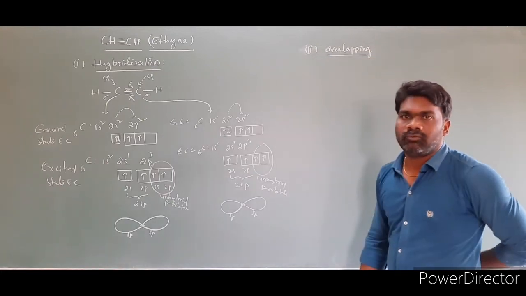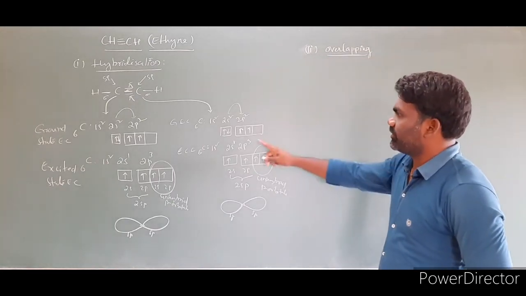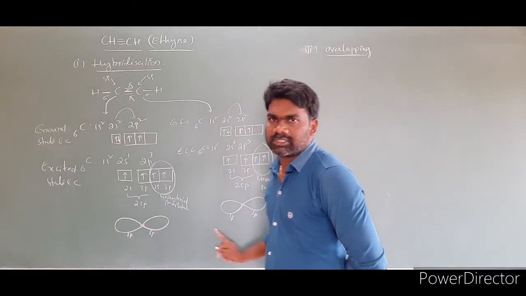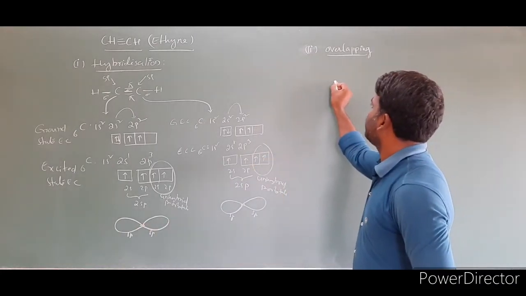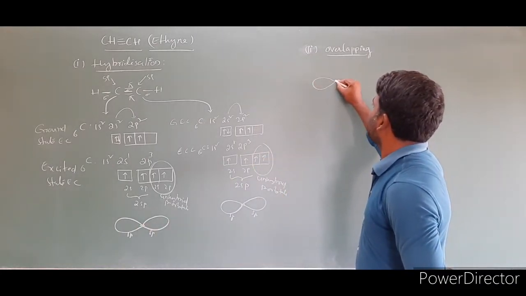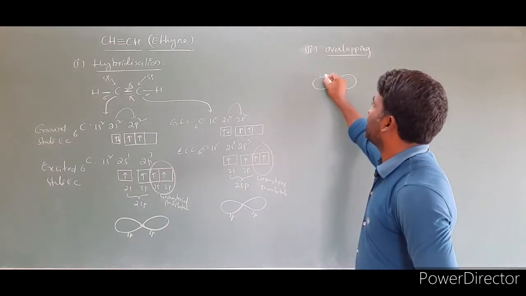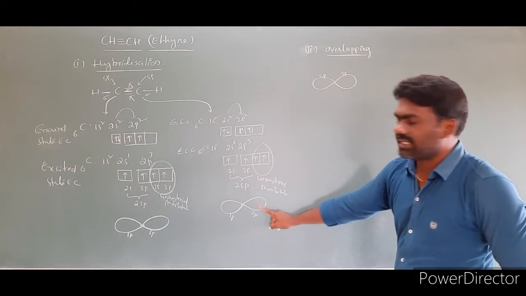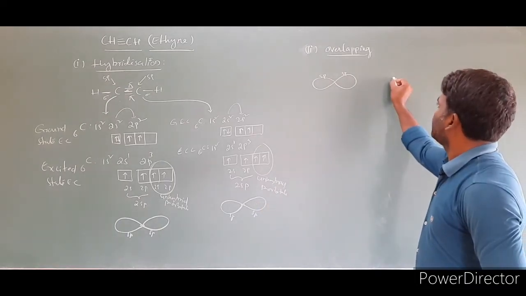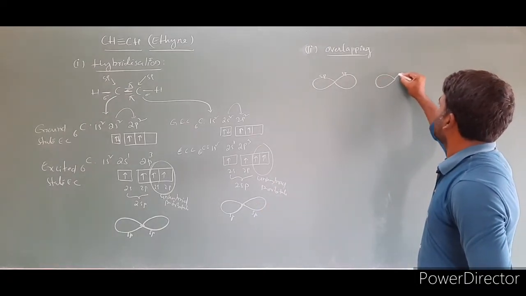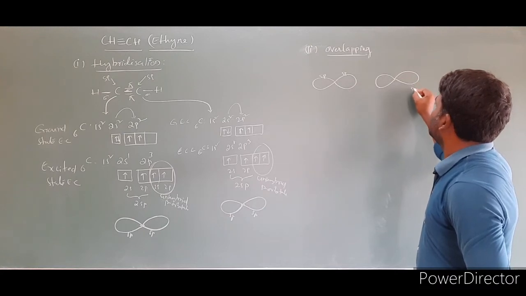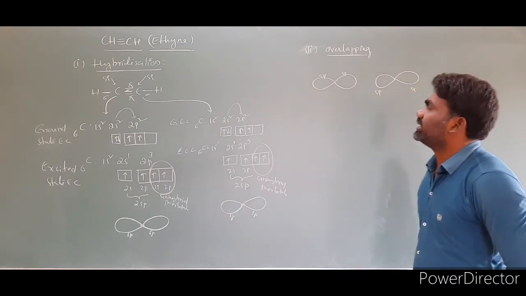Second step is overlapping. So how to write the overlapping? First we have to take this one and this one, keep side by side. I took this one. So this is from one carbon, sp. This is another sp. I am taking this one. This is sp and this is also sp.